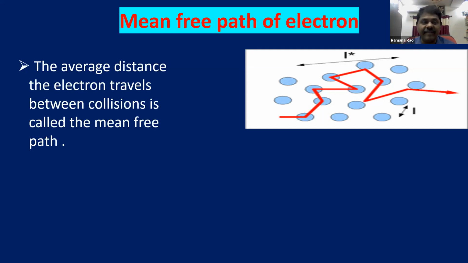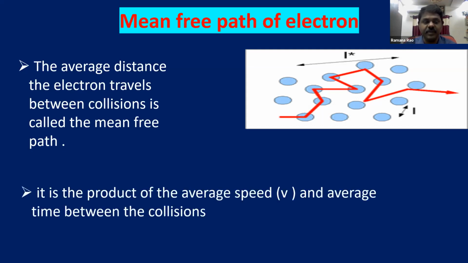The average distance traveled by the electron between collisions is called mean free path. And mean free path means average distance. So we know the formula for distance: speed into time. It is the product of average speed and average time between the collisions. So distance is equal to speed into time.